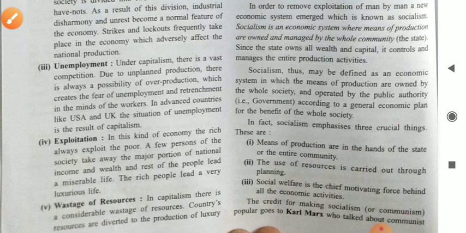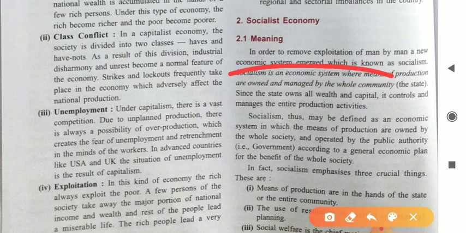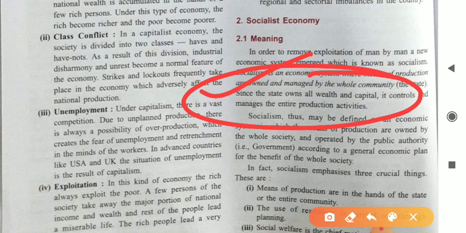Since the state owns all wealth and capital, it controls and manages the entire production activity in the economy, whether primary, secondary, or tertiary activity. So all the activities were owned only by the government or the state.